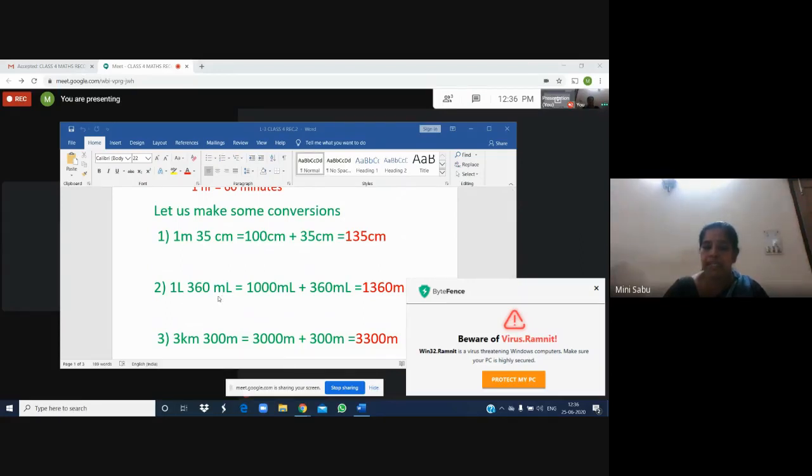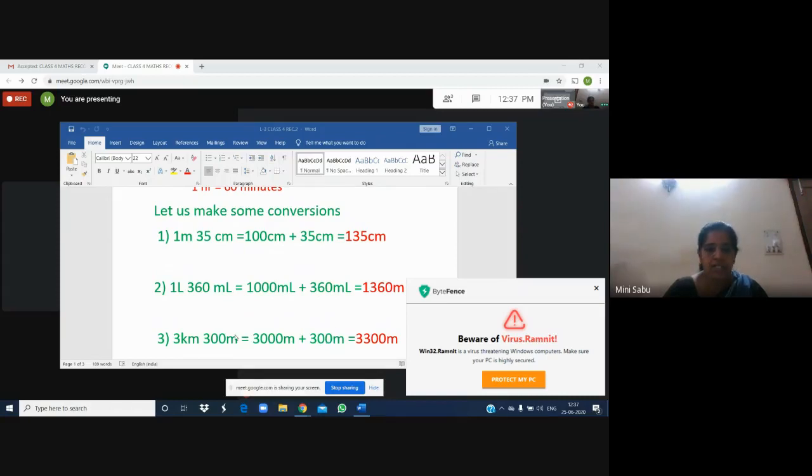1 liter, 360 milliliter. You have already seen 1 liter means 1000 milliliter, and this is 360 milliliter. Only similar units you can add. So we replaced 1 liter by 1000 milliliter to make the unit similar, and 360 milliliter together is 1360 milliliter.